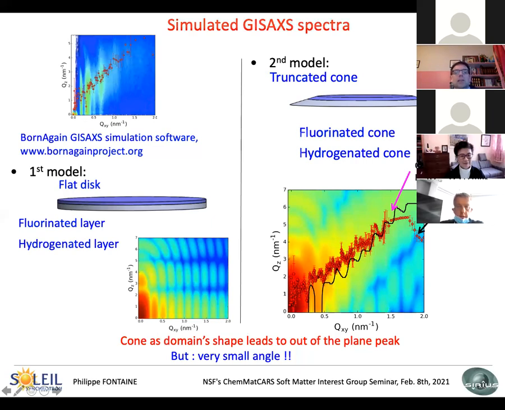I have to say that this is not a fit. This is a calculation with most of the parameters coming from, so the size of the cone are given by the parameter of the lattice measured by GISAXS, and the other parameters are coming from AFM. So it's just a calculation. There is no fit except for the angle of the cone. So you can try and fit the angle. You will not be able to reproduce the slope.